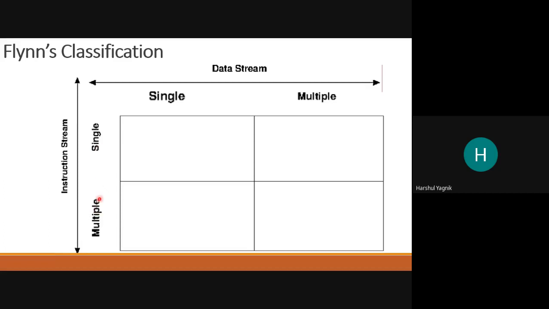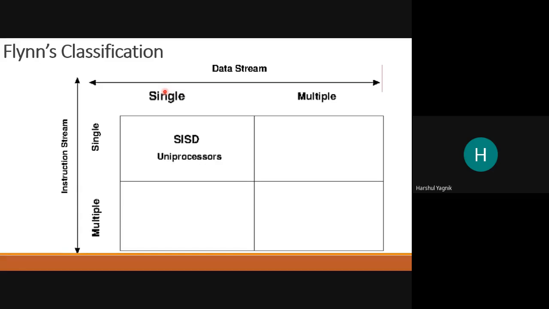So at that time there will be multiple instruction streams. Similarly for the data stream also, single data stream communication between ALU and data memory, or multiple data streams possible at a time. Four different classifications are possible.